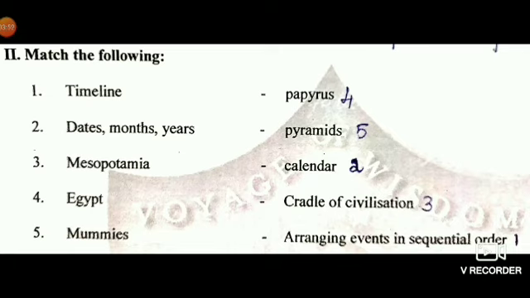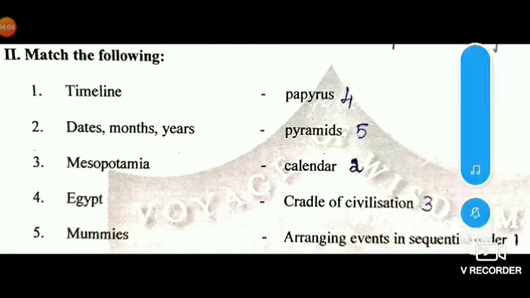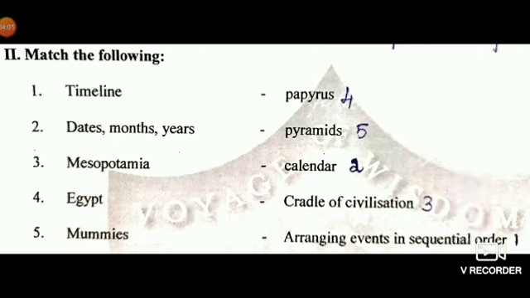Number 2, dates, months and years. To what can it be matched? It is calendar. We can see date, month and years in a calendar. Number 3, Mesopotamia. Which civilization is also called Mesopotamian civilization? Children, cradle of civilization. So near cradle of civilization, mark the number 3.